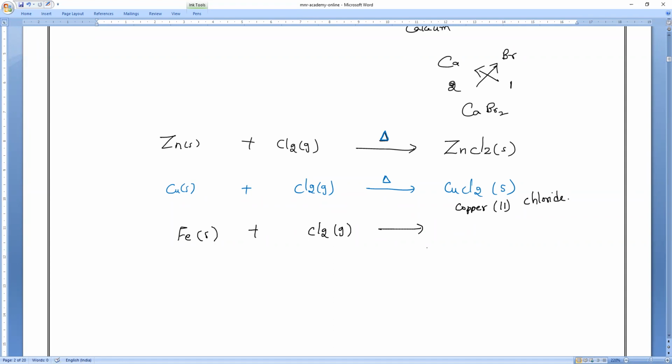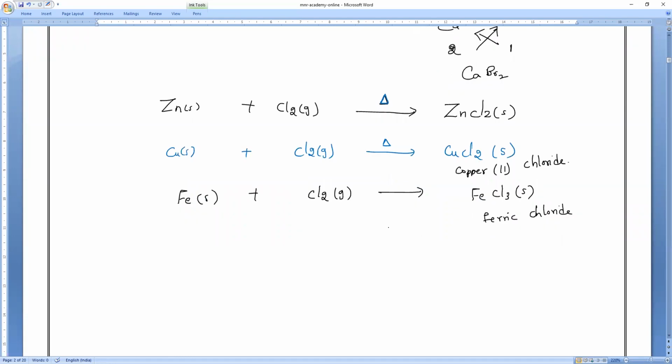Iron reacts with chlorine. FeCl3. This is ferric chloride. With iron, the expected formula is always different, so be very careful. Balance it fast. This last equation is not balanced. Balance it. Mr. Omar, I am removing you from the meeting. 2Fe plus 3Cl2 gives 2FeCl3.